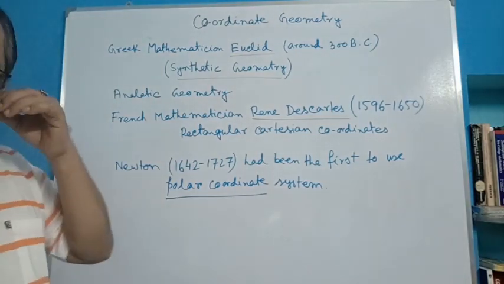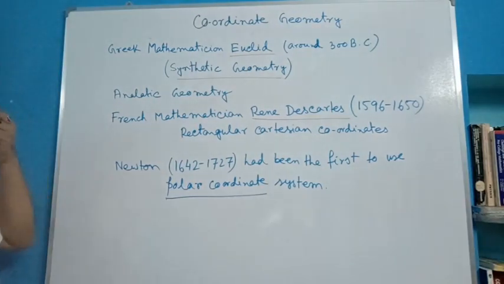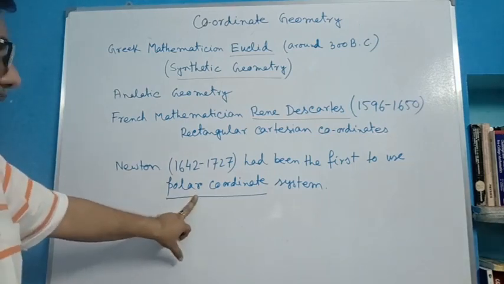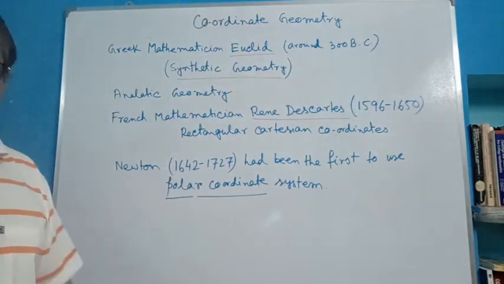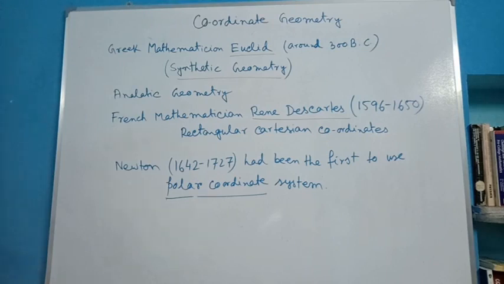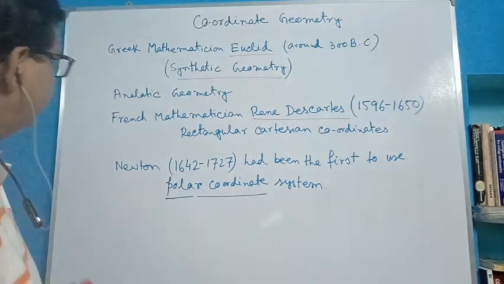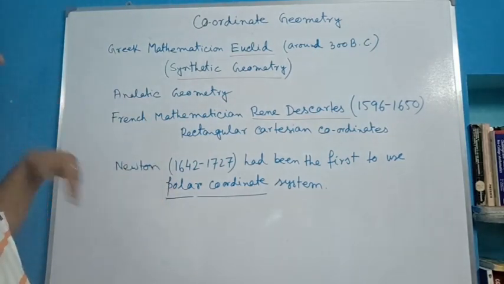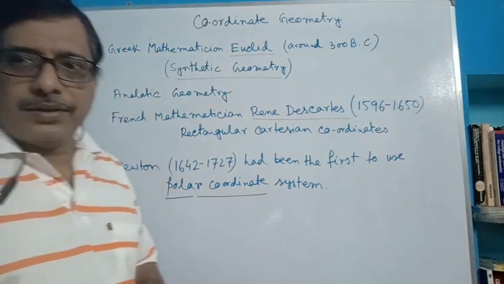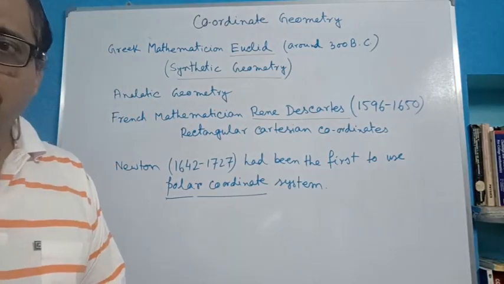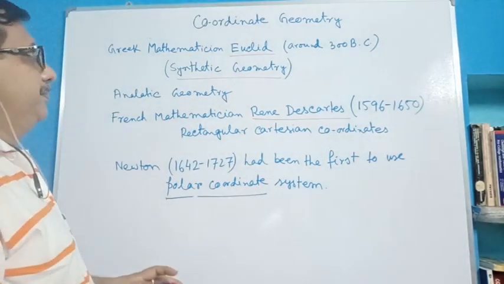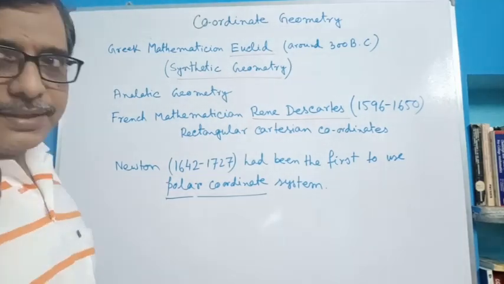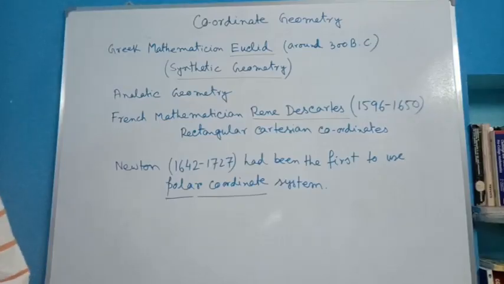And there is another system, the polar system or cylindrical system, etc. The polar coordinate system was introduced by Newton. So what coordinate geometry is, is known to all of us now. Then we go to the next. What is the meaning of coordinate? Co means more than one. So what is coordinate? Abscissa and ordinate, both are known as coordinates.